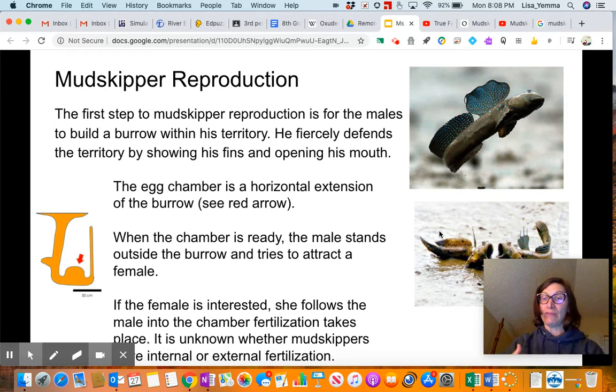The eggs, however, need to be laid underwater, but I can't just go lay my eggs in the pond or in the ocean because they'll get washed away. So the males are responsible for this, and again, the idea of being responsible for it is not a burden that they see.